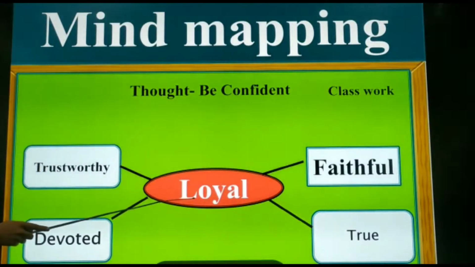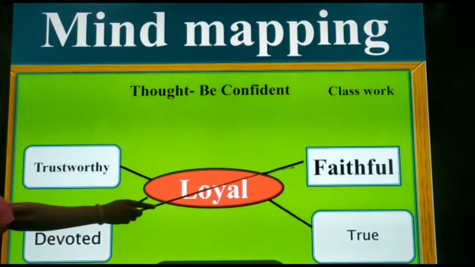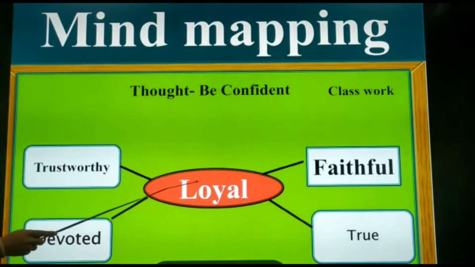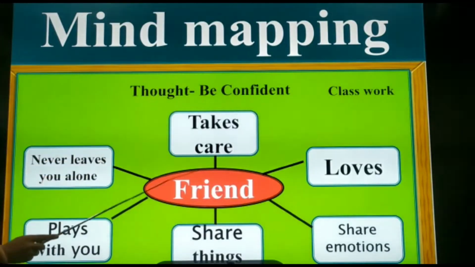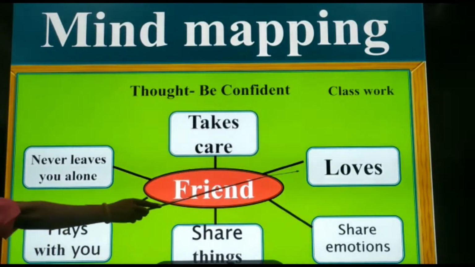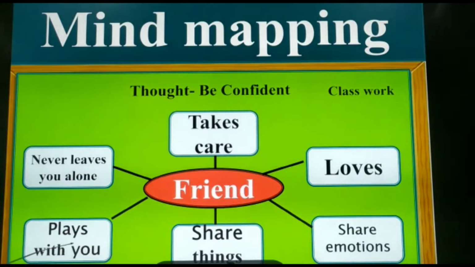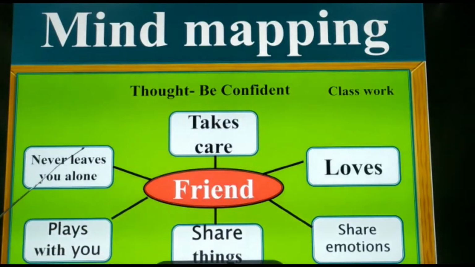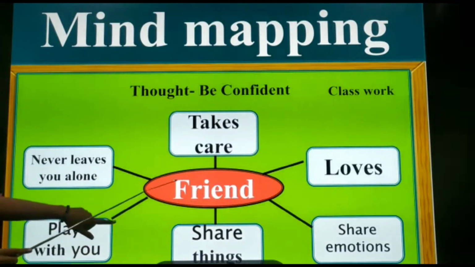Loyal. What is meaning of loyal? Loyal is someone who is trustworthy, devoted, faithful and true. So anyone who is loyal towards us has the following traits. Now comes the mind mapping of a friend. Who is friend? Someone who takes care of us, who loves us, who share the emotions, who share the things, who plays with us and never leaves us alone. So all these are the traits of a friend. We all must have friends in our life. So let's learn more about a friend in this chapter.